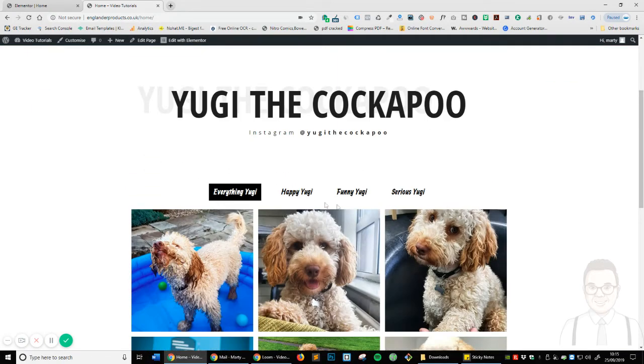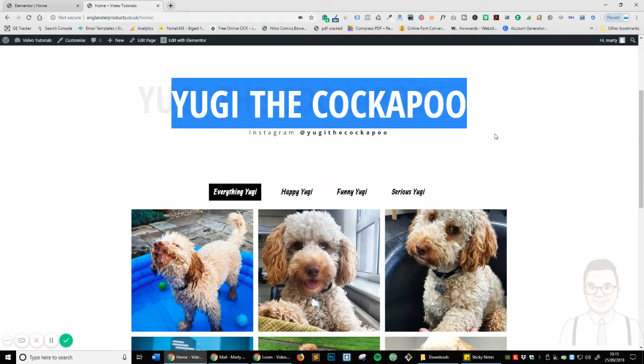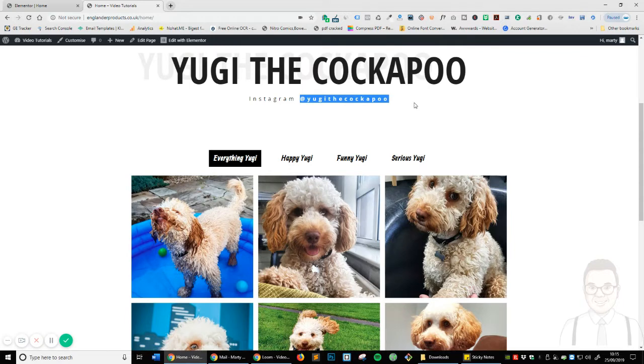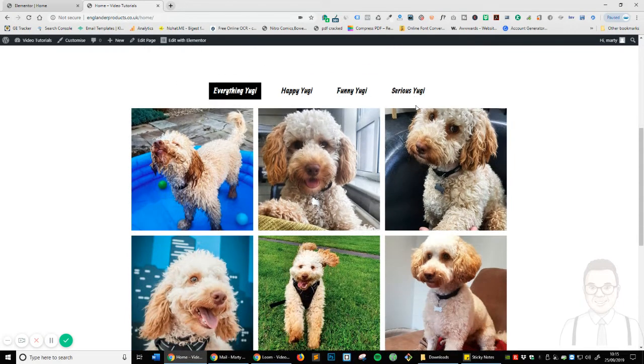Okay, so just in case you're wondering, Yugi the Cockapoo is my dog. I just thought I'll use it because it's cute pictures. If you want to follow him on Instagram, go ahead and follow Yugi the Cockapoo. He will probably brighten up your day. And all these images I do have permission to use because, well, I took them.